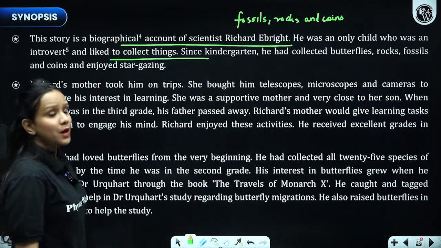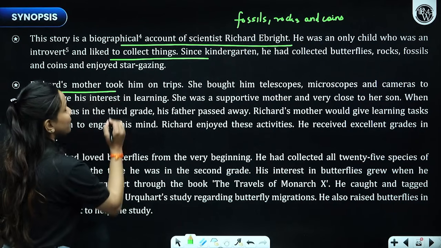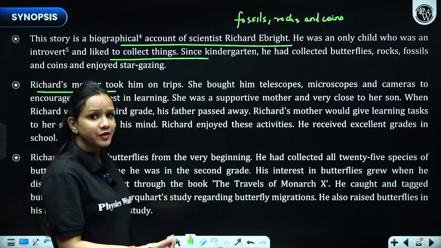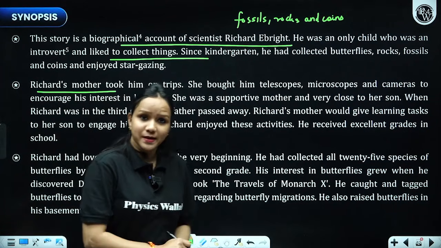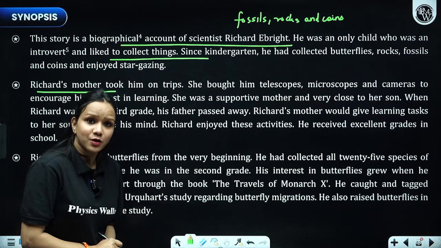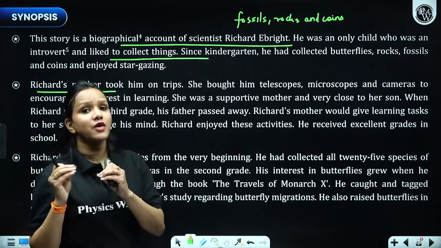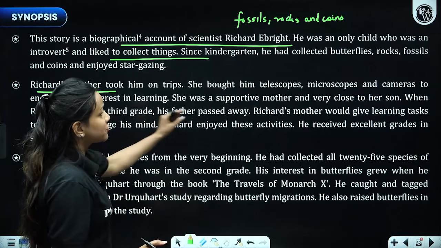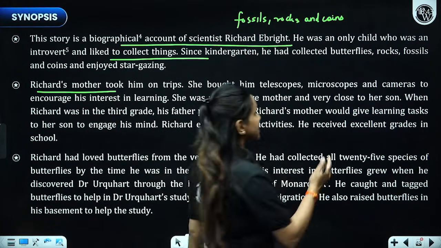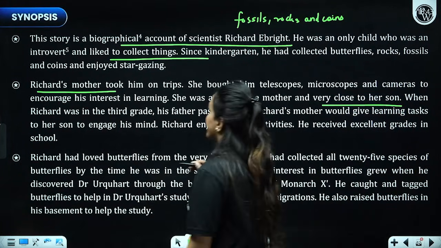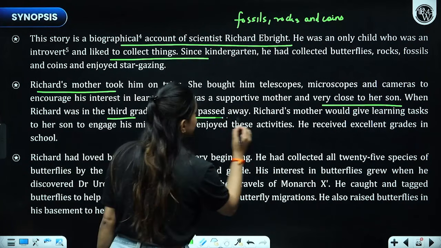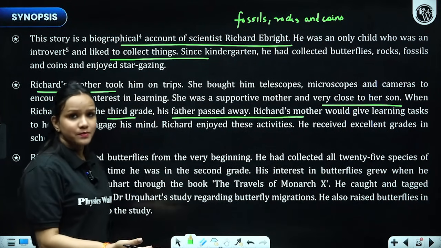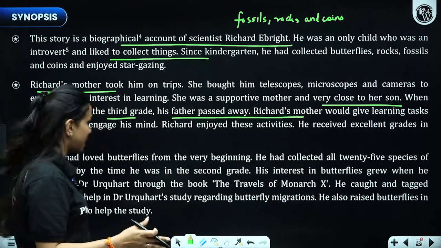Alright, talking about his mother. Richard Ebright's mother played a pivotal, crucial, very significant role in his life. She motivated him, encouraged him a lot, and gifted him a book titled The Travels of Monarch, which opened a world of science to him. She was a very supportive mother, very close to her son, and when he was in third grade, his father passed away. So his mother was the only constant for him who motivated him in every situation, no matter what.